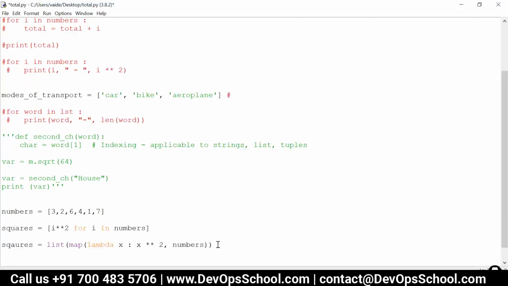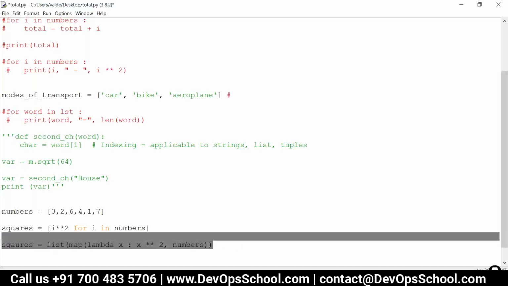Now there are some benefits of using the second method also. It's more elegant, it's more functional, and you can do more manipulations in a much easier way in the second method as compared to the first. But the first one is faster. So you have to choose based on what kind of data you are handling and what output you want. These are some things you need to keep in mind when you're writing a program.